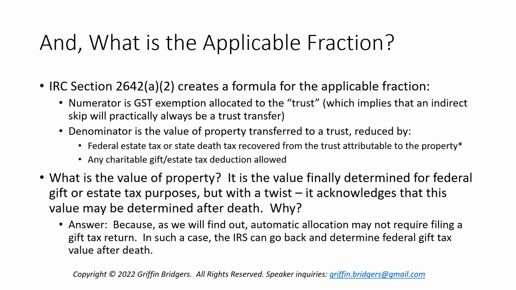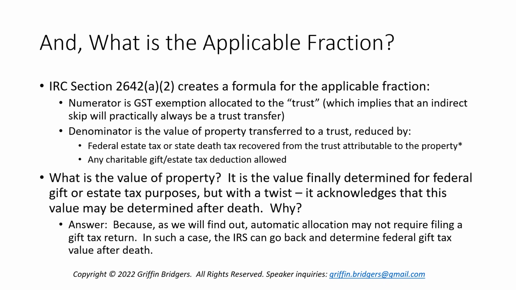I put trust in quotes because that's how the statute reads. And this implies really that an indirect skip will practically always be a trust transfer. So I sometimes get questions of when do you have an indirect skip other than in a trust? And that's a discussion for another time. But the bottom number, the denominator, will be the value of property transferred to the trust reduced by the following.